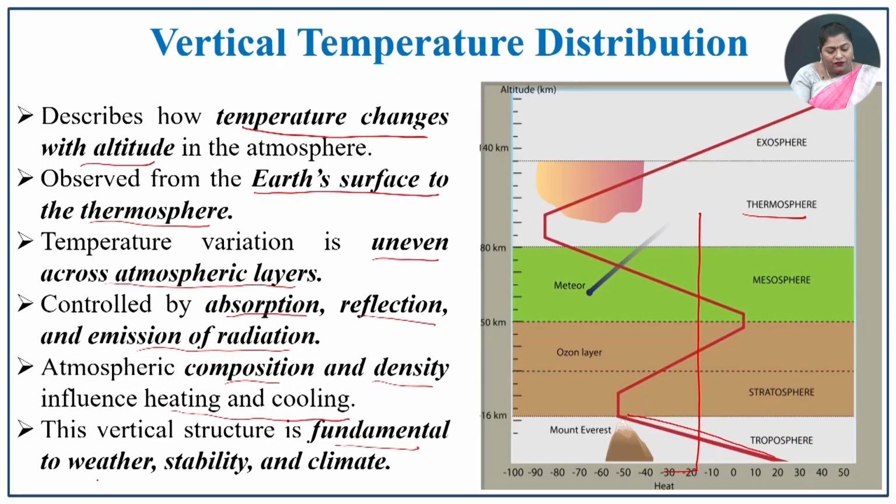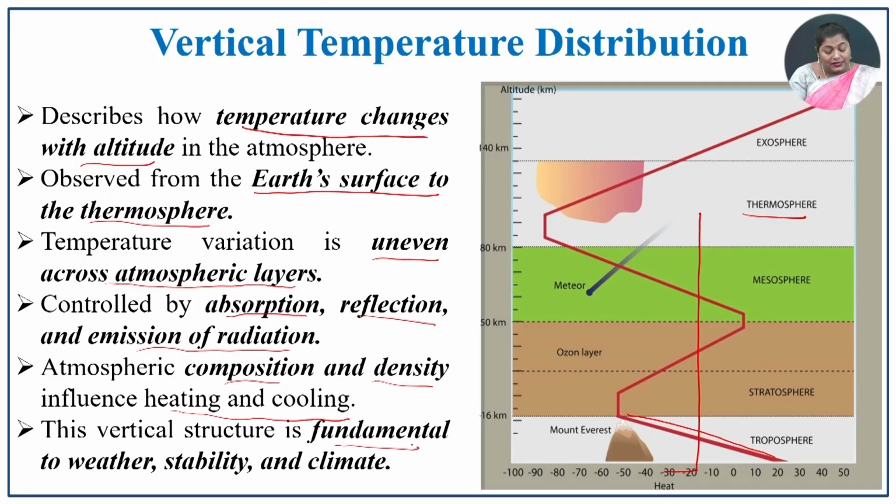It is controlled by various factors. What are the factors controlling this rise and fall? That is absorption, reflection and emission of radiation. These are the processes which activate the temperature in these atmospheric layers.